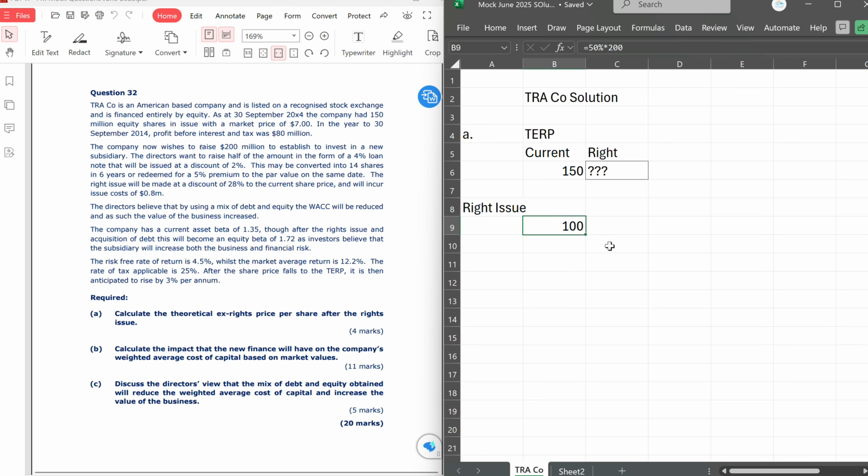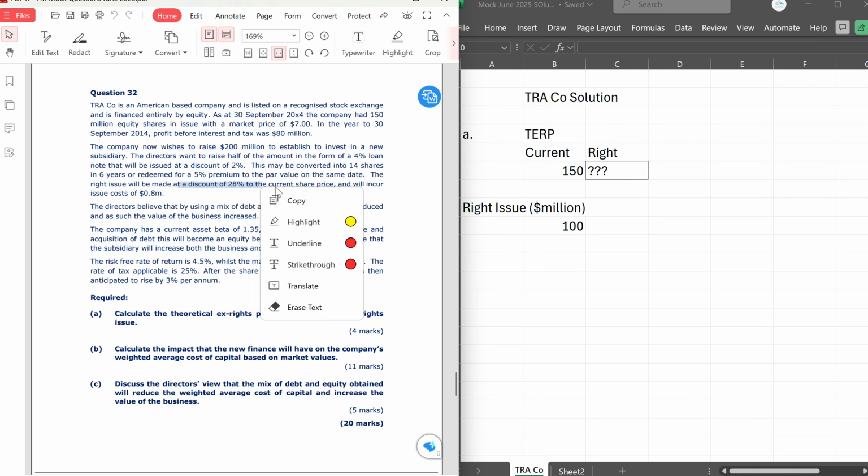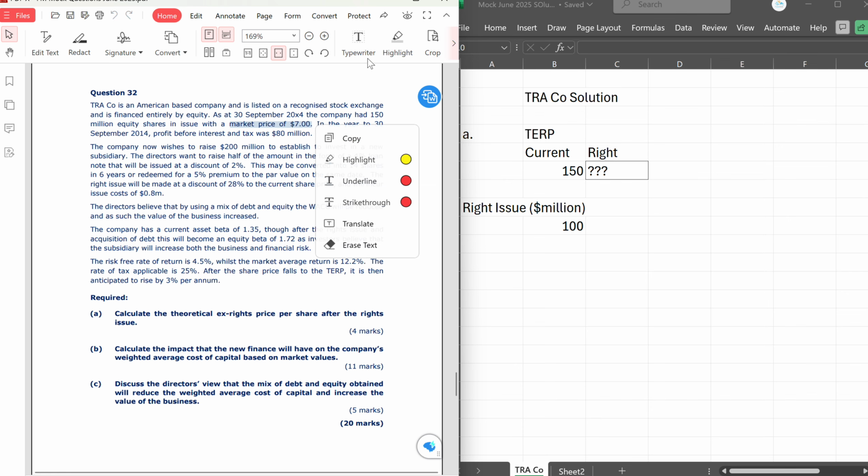If 100 million is going to be the rights issue, then we need to know how many shares will give us that $100 million. One thing we know for sure is the price at which the rights will be issued, because they said the rights will be issued at a discount to the market price, and the market price is currently $7.